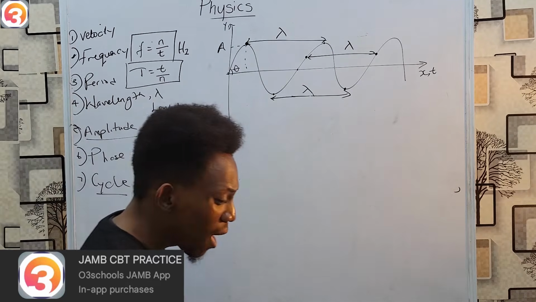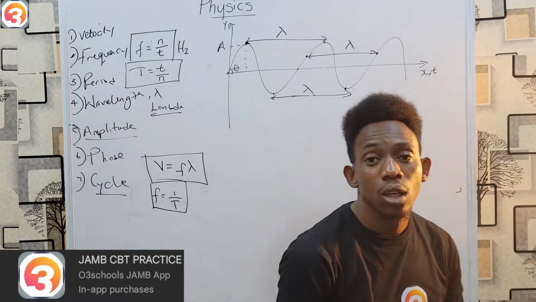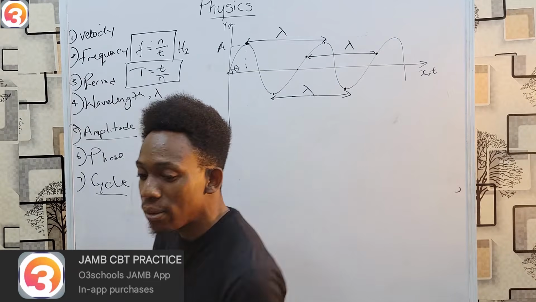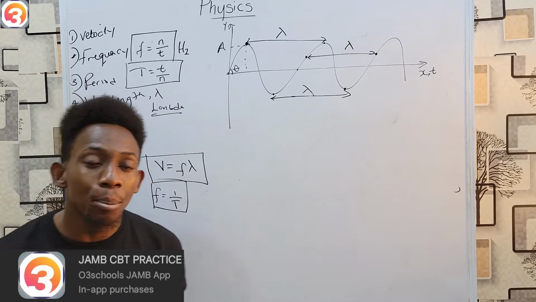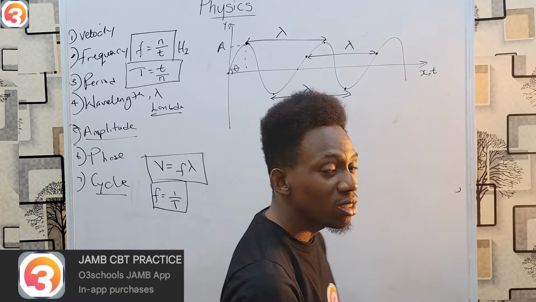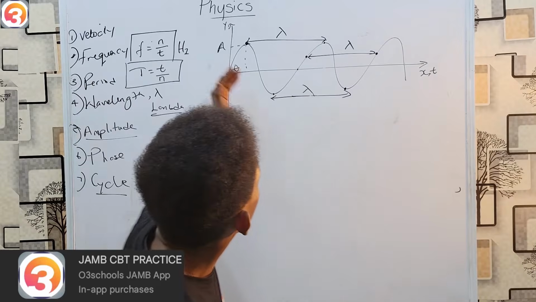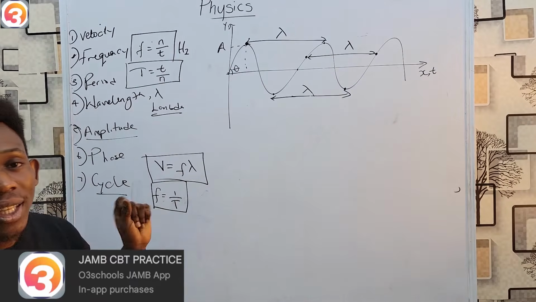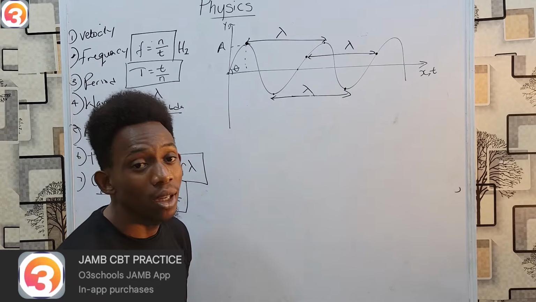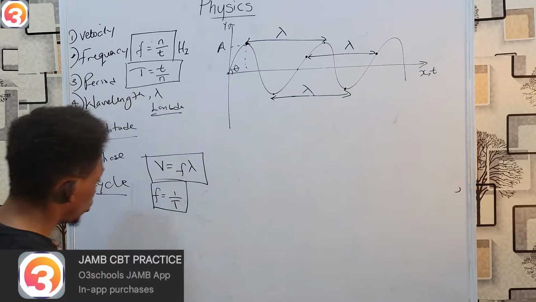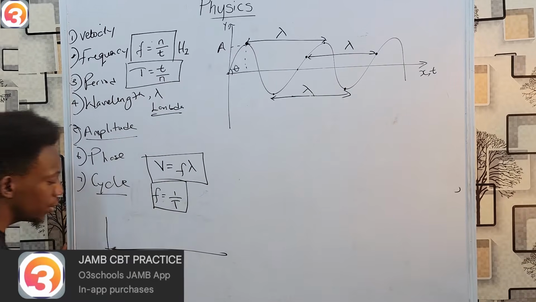Last but not least, we also have phase. What is phase? Two waves are said to be in phase when they reach their peak and their minimum destinations at the same time. That means as one is going up, the other one is going up. If they reach the topmost point at the same time, and also come down and meet the downward point at the same time, then they are in phase.